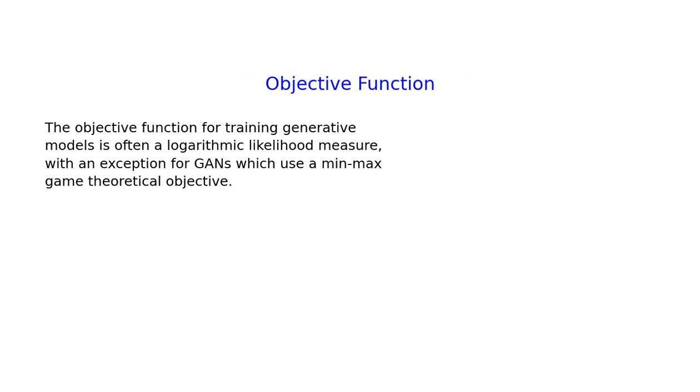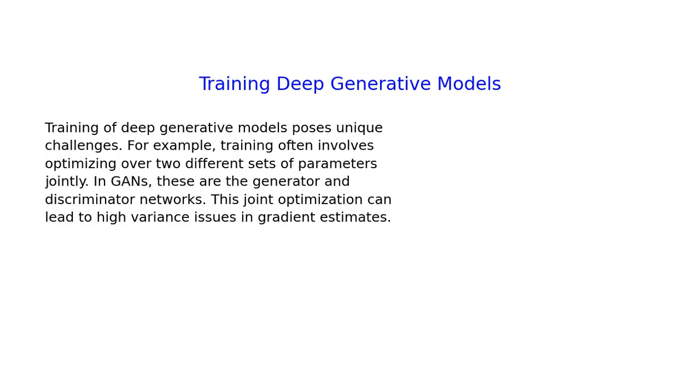The objective function for training generative models is often a logarithmic likelihood measure, with an exception for GANs, which use a min-max game theoretical objective. Training of deep generative models poses unique challenges. For example, training often involves optimizing over two different sets of parameters jointly. In GANs, these are the generator and discriminator networks. This joint optimization can lead to high variance issues in gradient estimates.